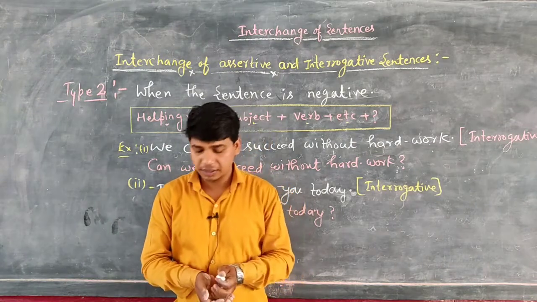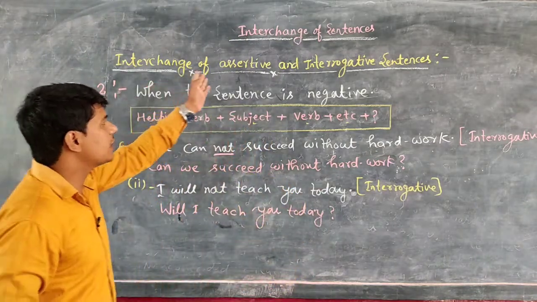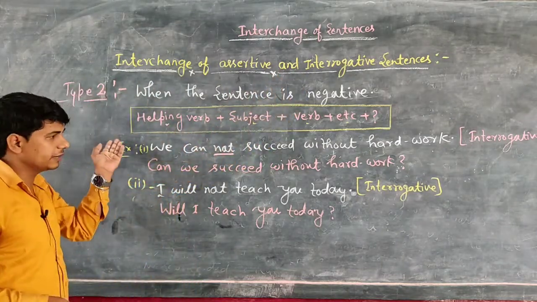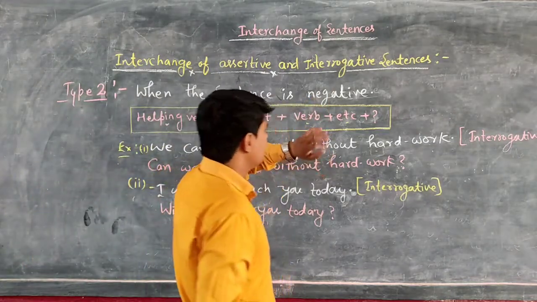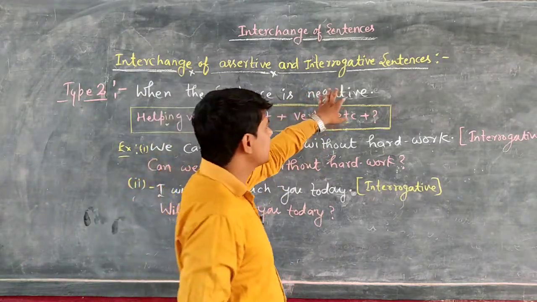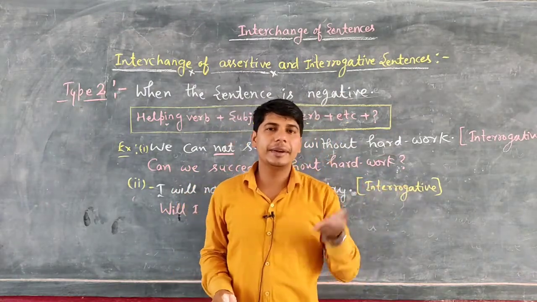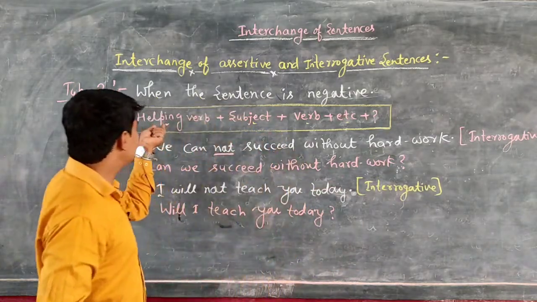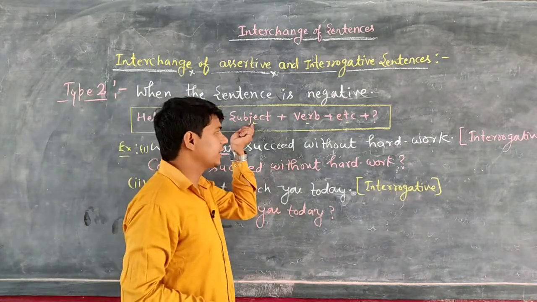Okay students, so let's see the second type of interchange of assertive and interrogative sentence. Let's see what is the second type. When the sentence is negative, suppose that the given sentence is negative and you are asked to change into interrogative sentence. Then student, very first you will mention the helping verb as usual. Then you will mention subject.